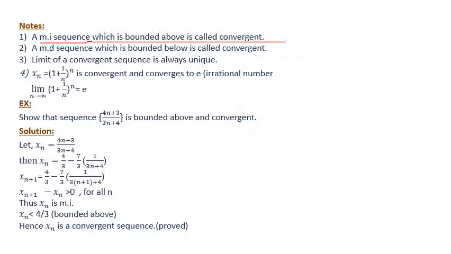Monotonic increasing sequence means it is bounded below. So if it is bounded above, then it has a lower bound as well as an upper bound, therefore it will be convergent. And similarly, a monotonic decreasing sequence which is bounded below is called convergent. Why? Because a monotonic decreasing sequence is always bounded above, and now we have to prove that it is bounded below. If it is possible to prove it is bounded below, then it is convergent, otherwise divergent, right?